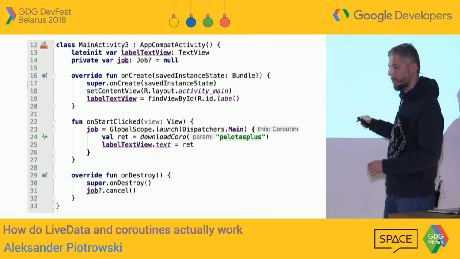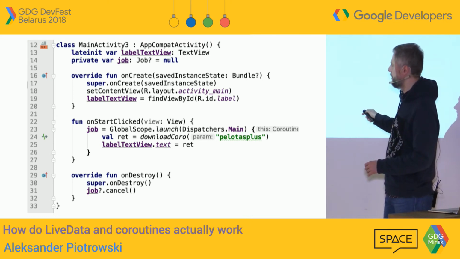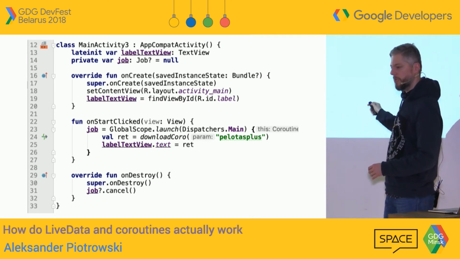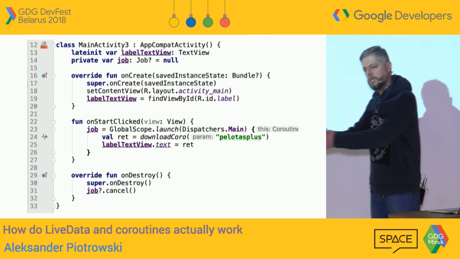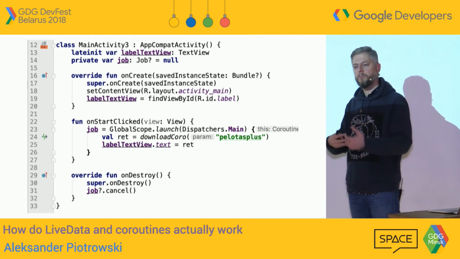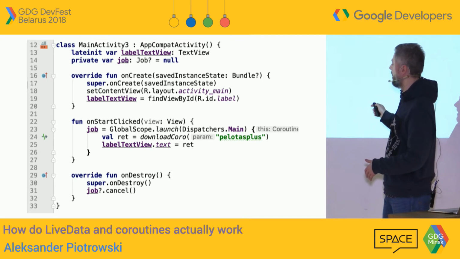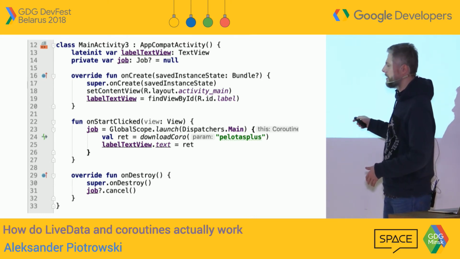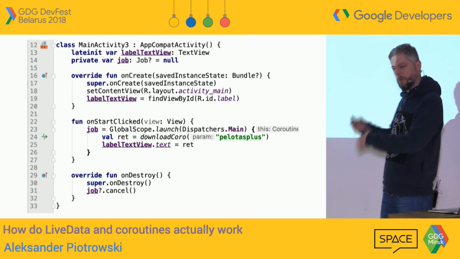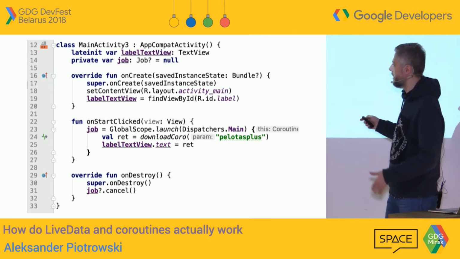So that's a new thing in coroutines. But I will launch a coroutine. That's a coroutine builder, right? So in a global scope, I will launch. I need to tell that I want to consume that on the UI thread. So just like with RxJava, you need to tell, I want to get that on the UI thread because I'm about to change UI. So very much like in RxJava. I will launch, in this case, a coroutine. So this method cannot be a blocking one, but it's not hard to create a coroutine.